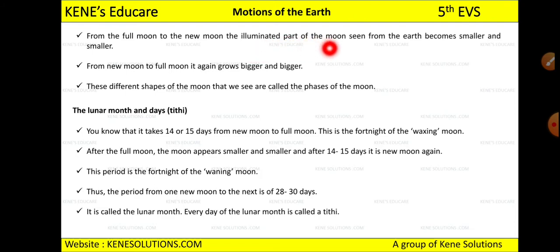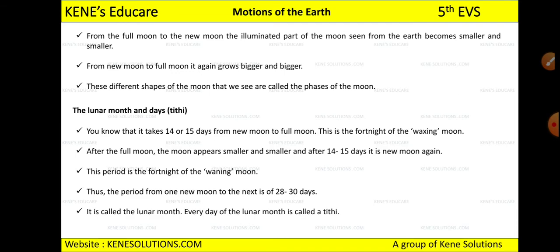so the illuminated part of the moon which is seen from the earth will become smaller and smaller, and that is the reason you say the shape of the moon is changing. Okay, so from new moon to full moon it again grows bigger and bigger. From full moon to new moon what will happen? The size will become smaller and smaller, and from new moon to full moon what will happen? The size will become bigger and bigger. So this is the reason why the size and shape of the moon changes, how it becomes smaller and how it becomes bigger.